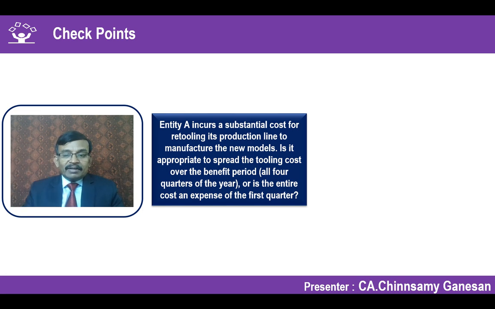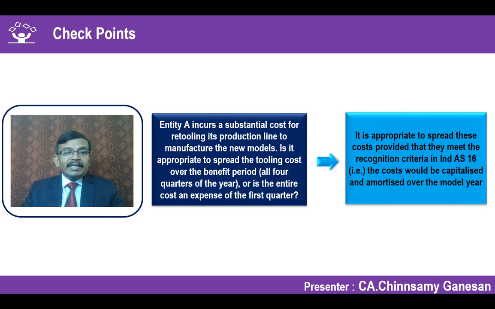Whether that economic benefit fits into the criteria of Ind AS 16. Ind AS 16 says subsequent expenditure in relation to the existing asset can be capitalizable if it brings economic benefits. So if that criteria is satisfied, this retooling cost of the entire production line, which will benefit over the next 1 year, can be treated as part of the property, plant and equipment, not over all 4 quarters of the year.